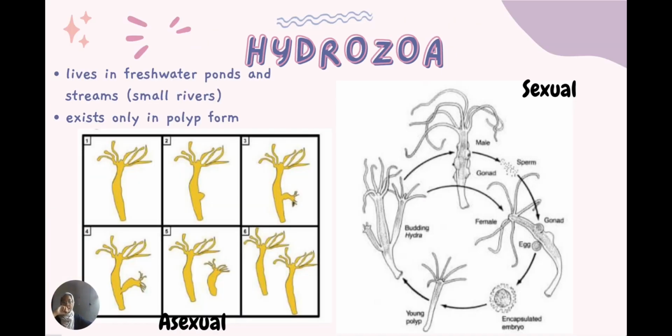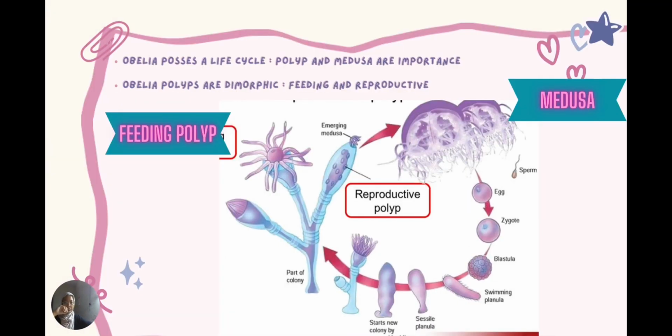For the Hydrozoa, an example is Hydra. Hydra live in freshwater and streams. A stream is a small river, and Hydra exists only in polyp form. Hydra reproduces by sexual and asexual reproduction. And the second example of the Hydrozoa is Obelia. Obelia possesses a life cycle different compared to Hydra because Obelia possesses polyps and medusa, which has been explained before. Obelia polyps are dimorphic, and there are two types of polyps, which are feeding polyps and reproductive polyps.